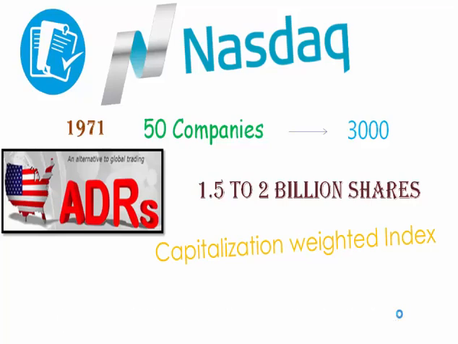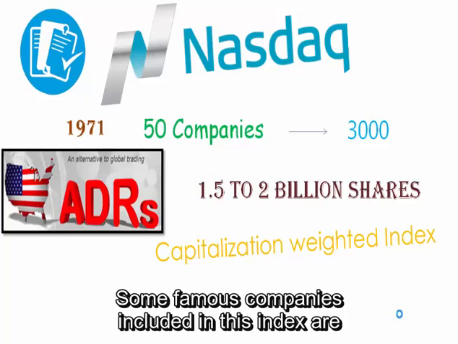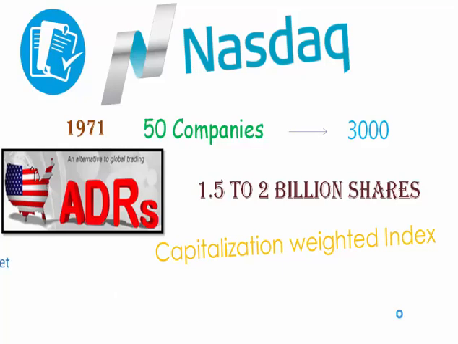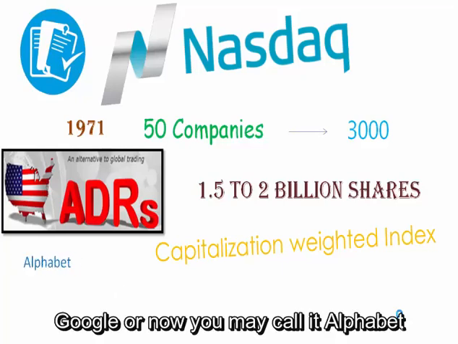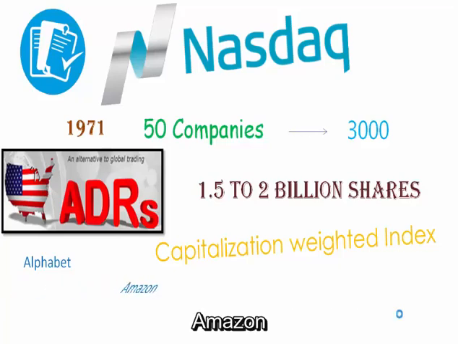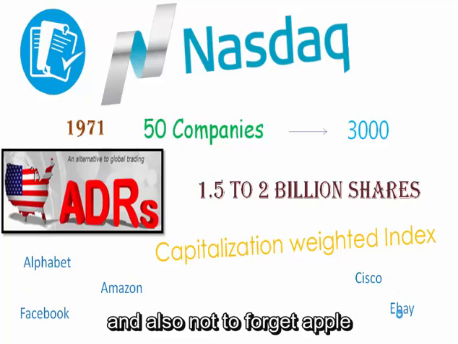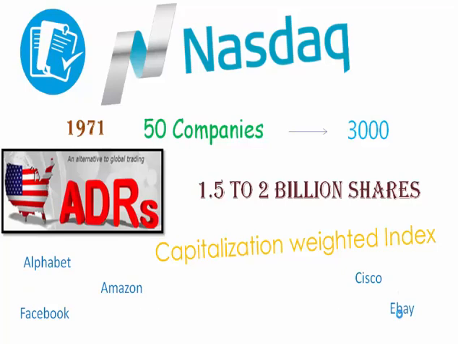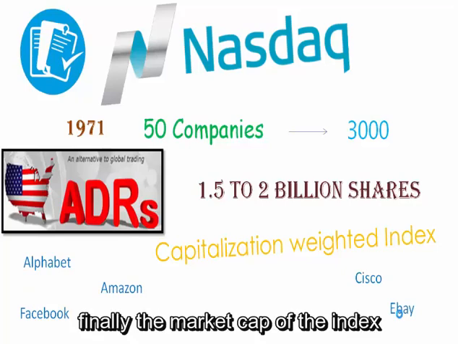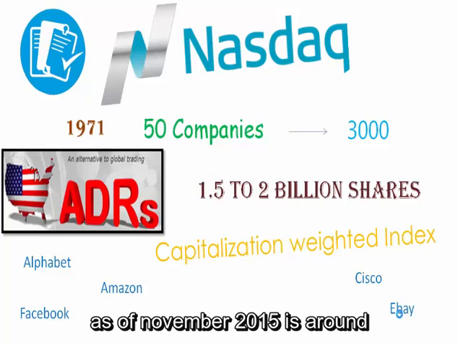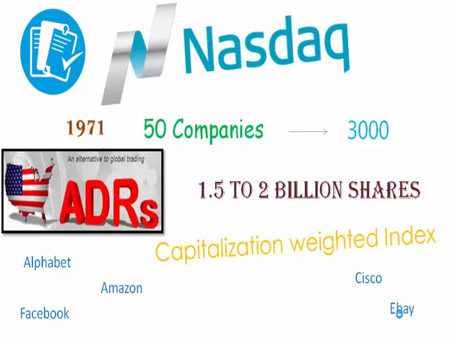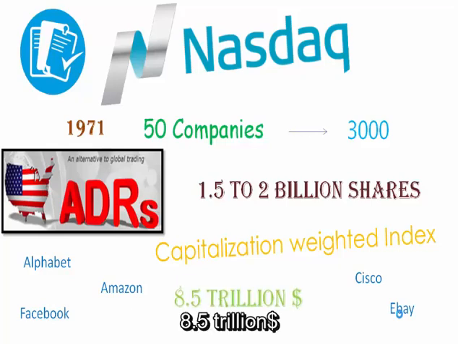It is a capitalization-weighted index, so the larger the market cap, the larger will be its influence in the index. Some famous companies included in the index are Google, or now you may call it Alphabet, Amazon, Facebook, Cisco, eBay, and also not to forget Apple. Finally, the market cap of the index as of November 2015 is around $8.5 trillion.